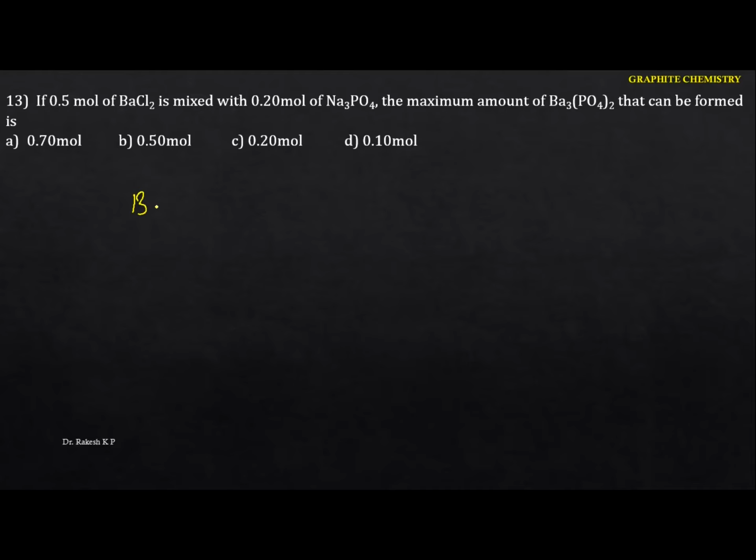So barium chloride, whenever it reacts with sodium phosphate, here we are going to get the barium phosphate, and also we are going to get sodium chloride. Okay, when you want to calculate these types of numericals, always you have to balance the equations here. I'm going to balance here. This is the 3, and here you have to take the 2. Okay, and here this will be the 6.